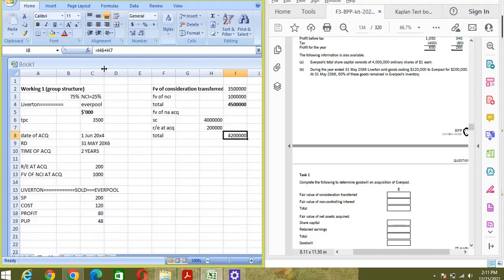So I will keep a minus sign here so that you could figure out. Okay, so now goodwill equal to, so we have 300,000 goodwill.